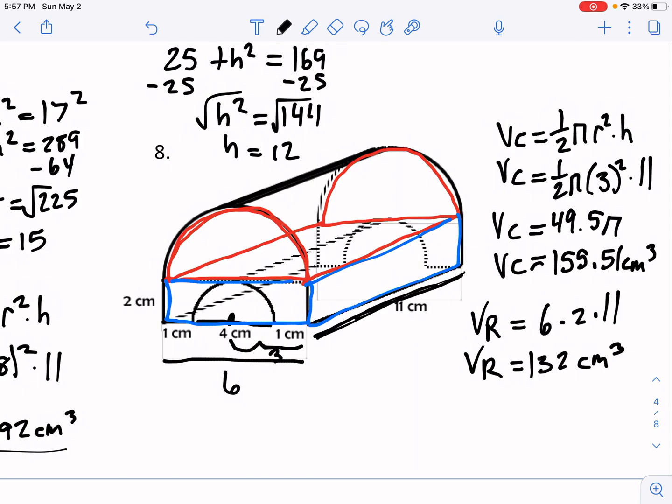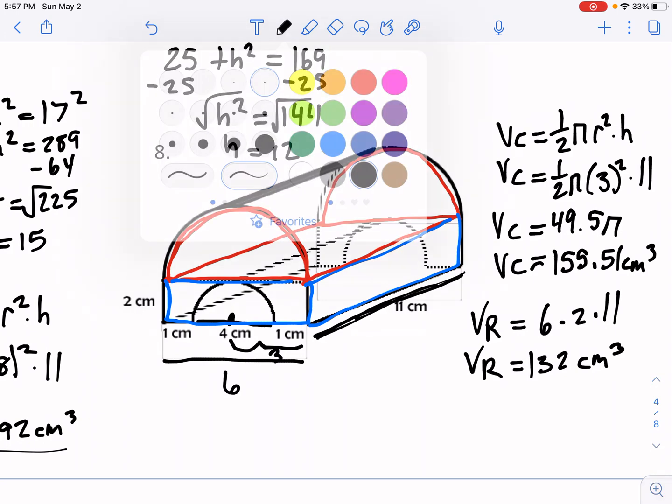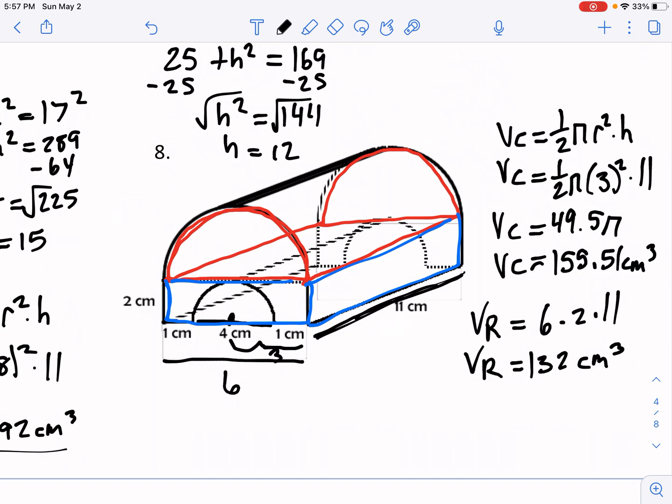Okay, so right now we found the volume of our half cylinder, and then we also found the volume of our rectangular prism. And now what I would do is find the volume of that opening. Let's call it VO, for the opening.